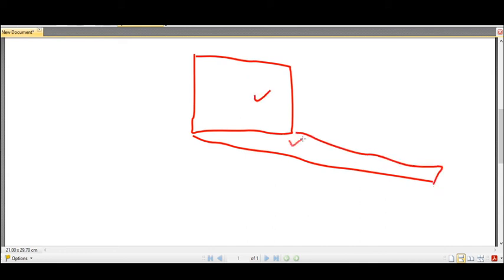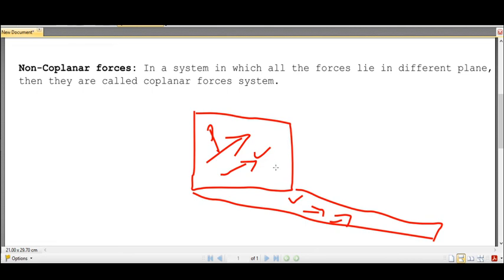A number of forces, say m forces, act on the first plane, and n forces act on the second plane. Then that system of forces is called non-coplanar forces. Okay, thank you.